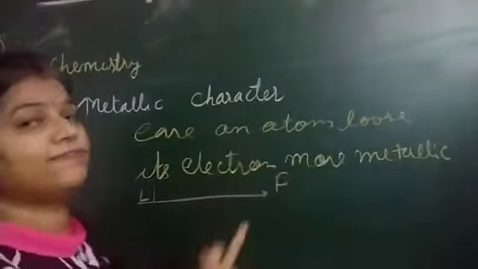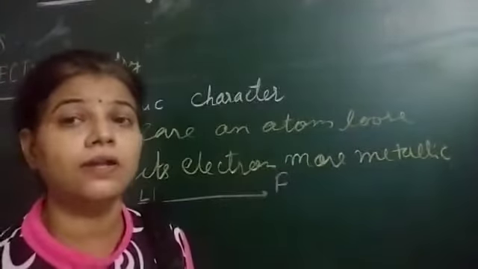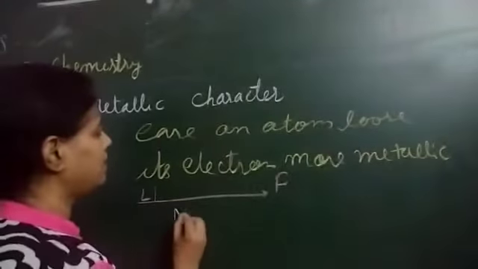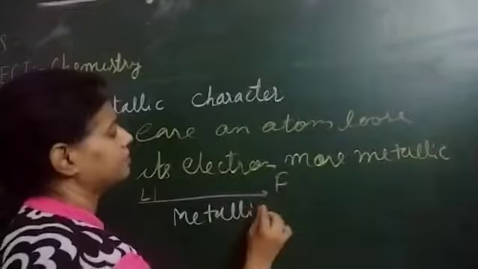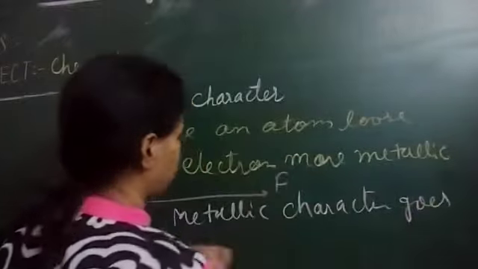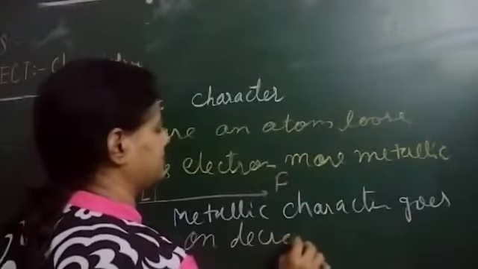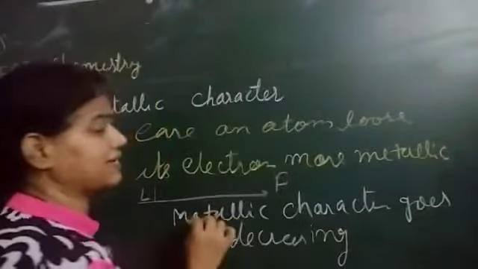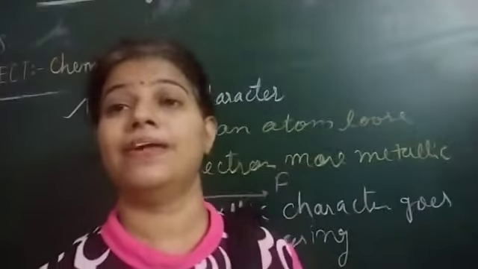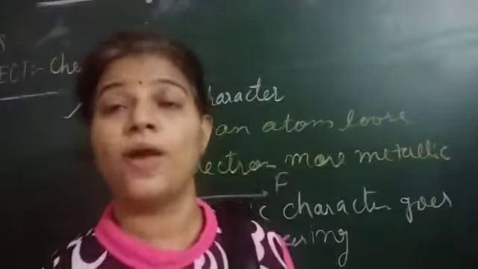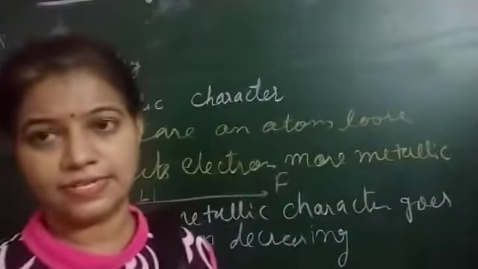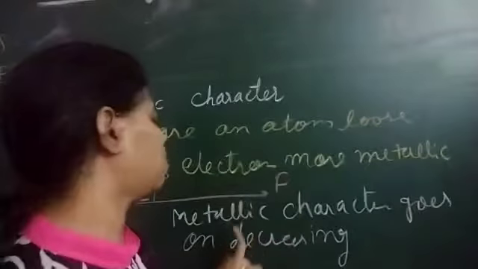If we want to determine the metallic character, as we are moving from left to right, metallic character goes on decreasing. And we know lithium is a metal, beryllium is a metal, boron is a metalloid, while carbon, nitrogen, oxygen, fluorine, these all are non-metals, right? Is it clear to you? So metallic character goes on decreasing.